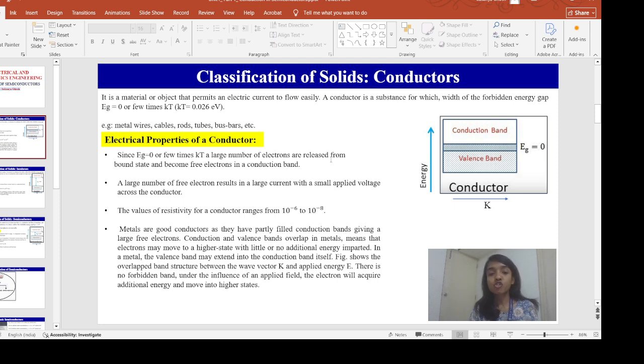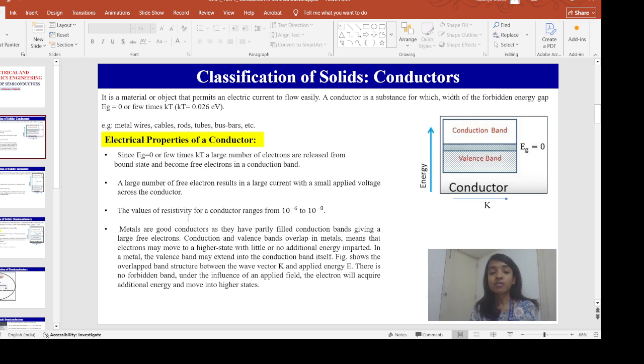A large number of electrons will be released from the bound state. Bound state means in this valence band, which is completely filled with electrons. In the valence band, these electrons are bound to their constituent atoms. So in metal, a large number of electrons are released from the valence band and they move to the conduction band and become free electrons there. These free electrons are the only ones available for conduction. A large number of free electrons results in a large current with a small applied voltage across a conductor.